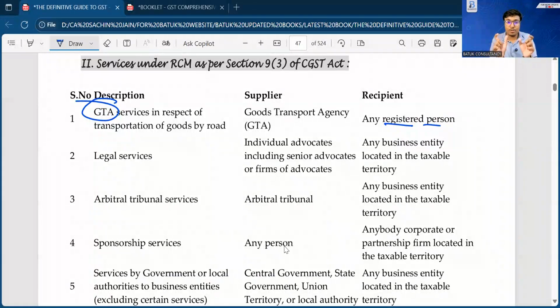First, you just need to understand the concept that in case of GTA, RCM is applicable. We'll also discuss in a completely detailed way when the GTA can file an application in the annexure for opting for the forward charge mechanism, and what will happen in case of 12%, 5% rate differentiation, everything we'll discuss. Now we are just covering the basics from the perspective of reverse charge mechanism, that what are the scenarios in which the RCM is applicable.